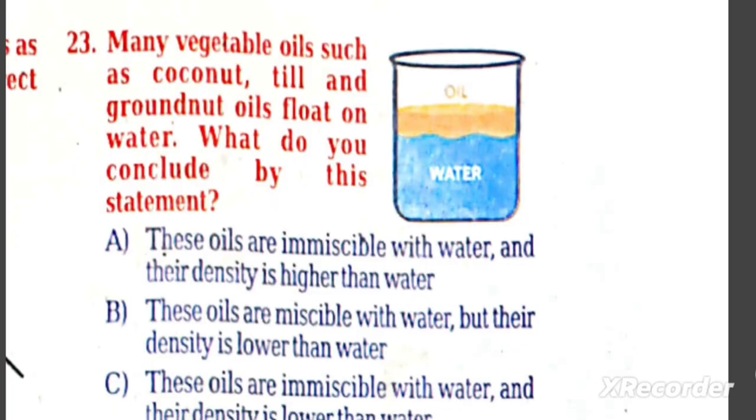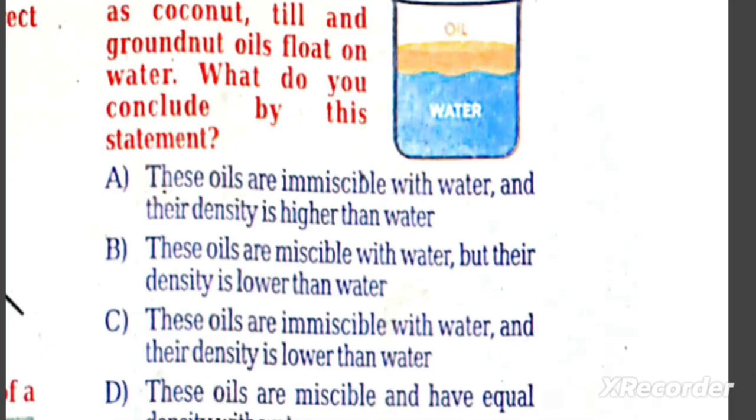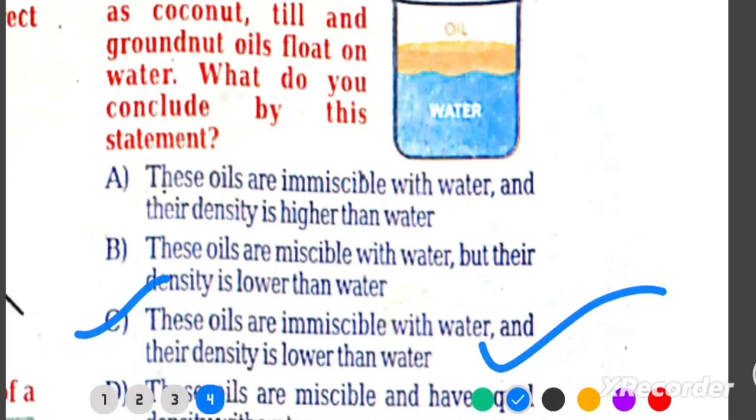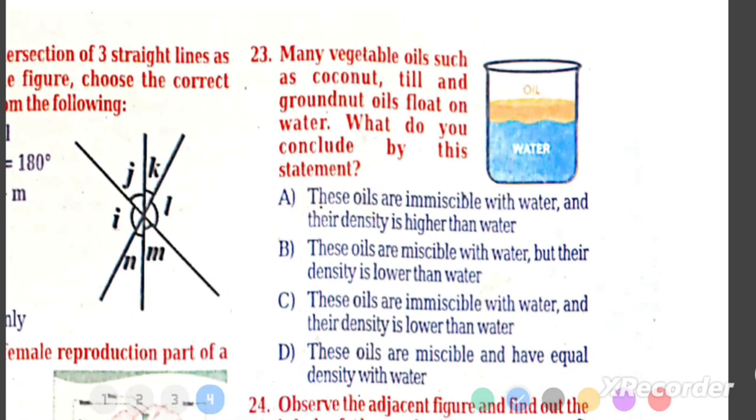Q23. Vegetable oils, coconut, groundnut, til, float on water. Conclusion? Answer C. These oils are immiscible with water and their density is lower than water. Why? Oils do not mix, immiscible, and float because their density is lower than water.